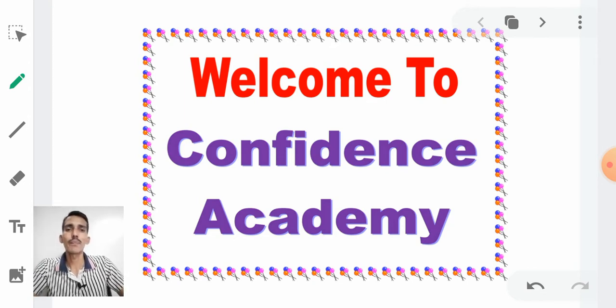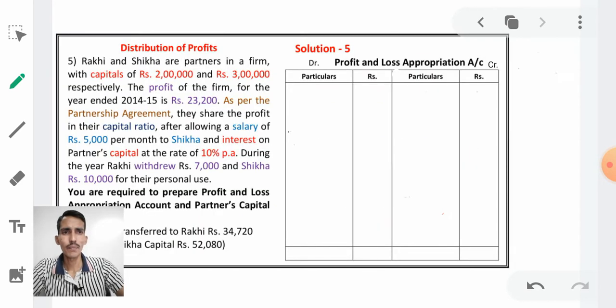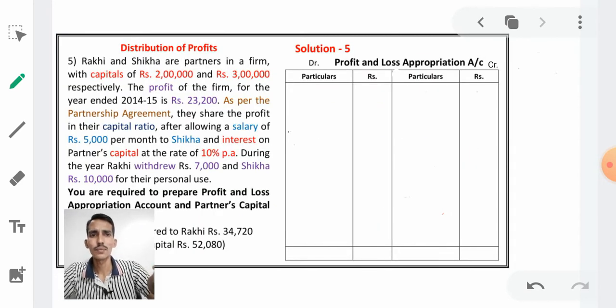In this problem there is an agreement. We have to share according to that agreement only. Let us discuss what the problem is. Just see here.